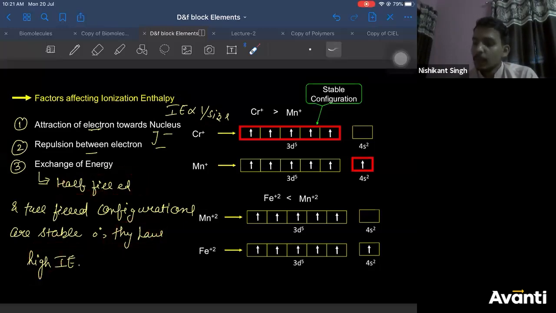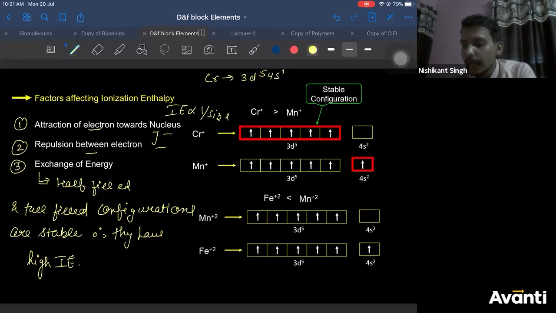So similarly, you can answer here: chromium plus and manganese plus, if you take, which will have more ionization energy? So let me write their configuration. So chromium's last shell configuration is 3d5 4s1, whereas manganese is 3d5 4s2, right?